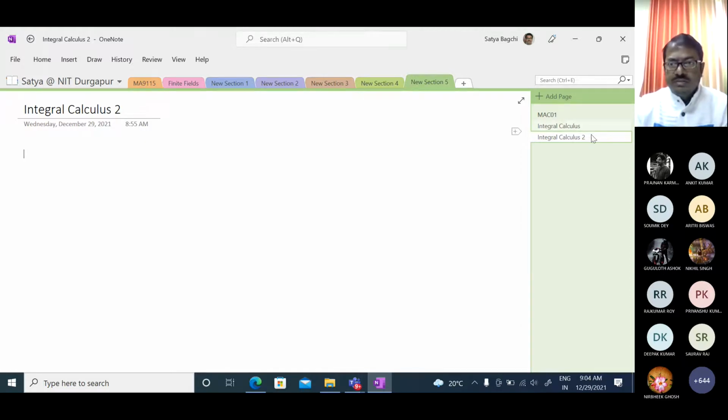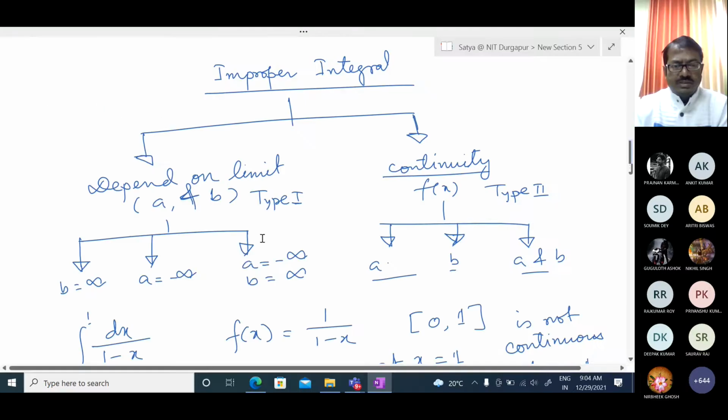Yes, last class you may see we have given type 1 has infinite limit and type 2 has points where the integrand f of x is not continuous.